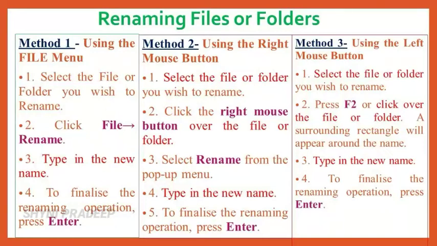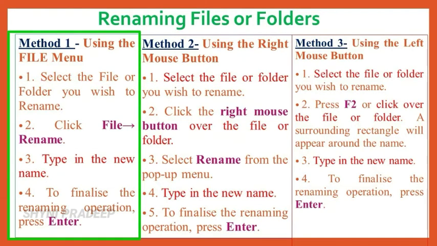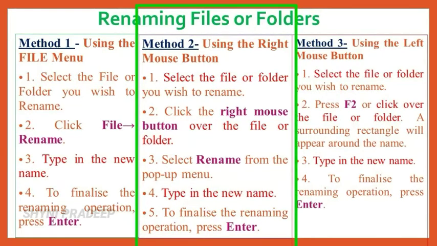You can rename your files or folders by using three methods. First method is using the File menu. Select the file or folder that you want to rename and go to the File menu, select Rename option. After that, type the new name and press Enter key. Second method is using the right mouse button. Select the file or folder that you want to rename and click the right mouse button, select Rename option. After that, type the new name and press Enter key.